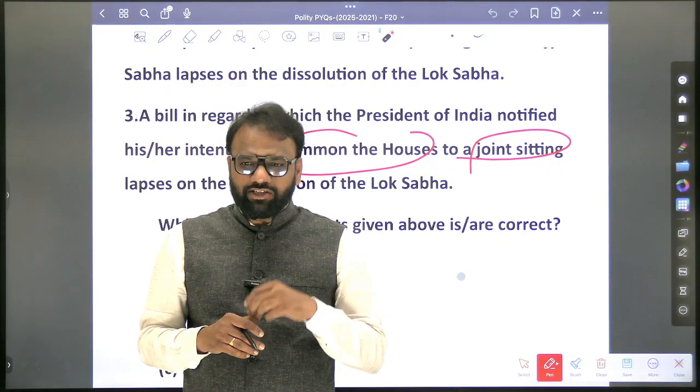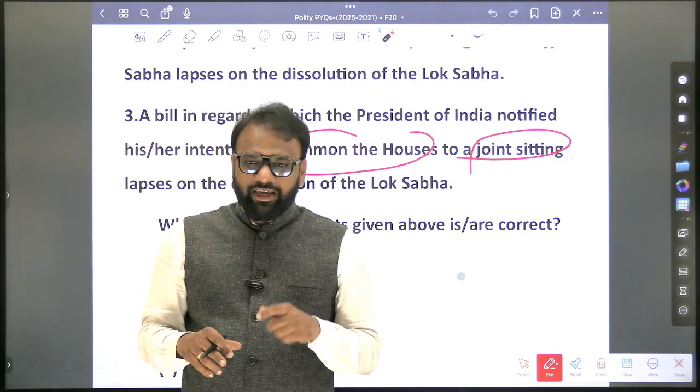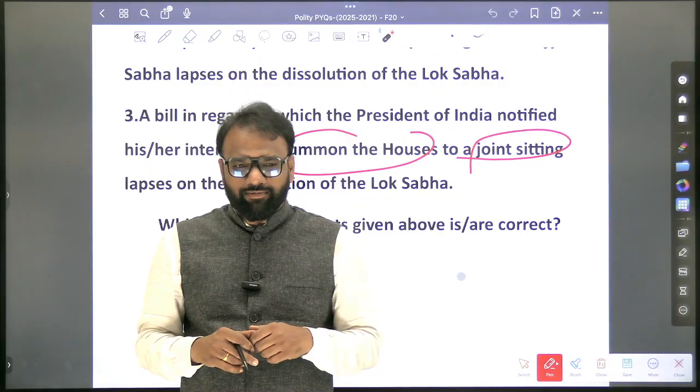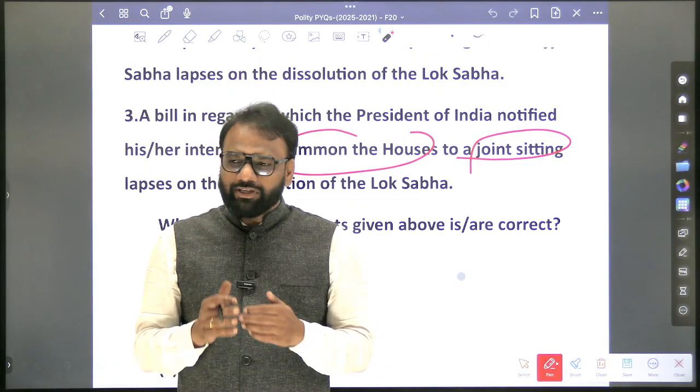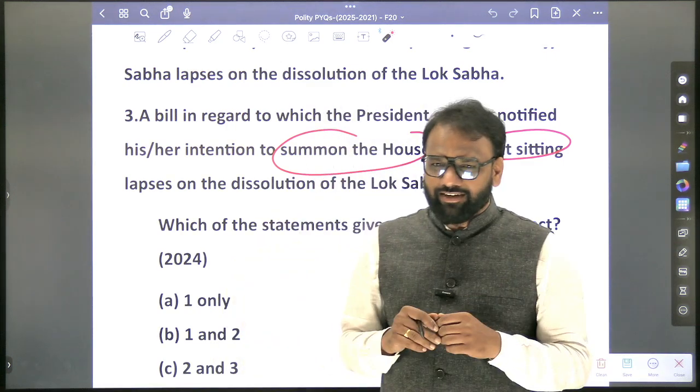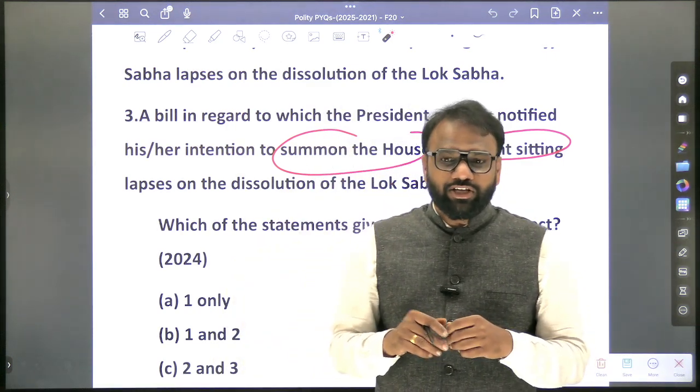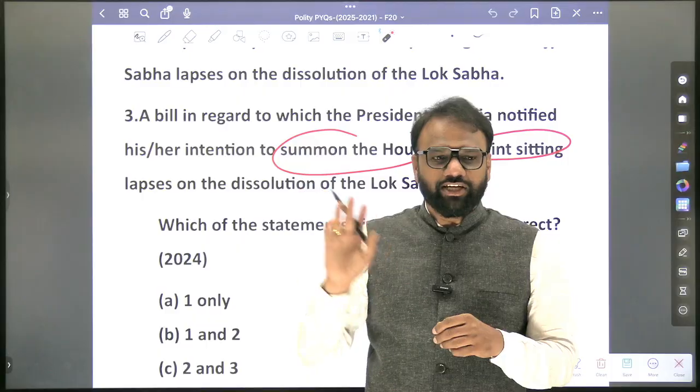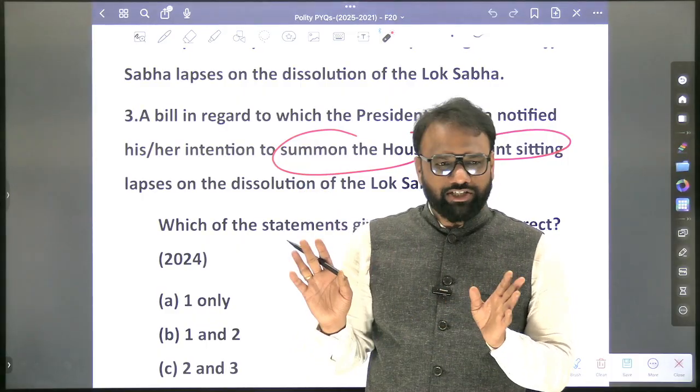Lok Sabha has passed and Rajya Sabha has rejected. Can a president call a joint sitting? Yes, sir. Lok Sabha has passed the bill and Rajya Sabha has rejected. Can the president call the joint sitting? Yes, sir. So whether the president shall definitely call the joint sitting? No. He may call the joint sitting.